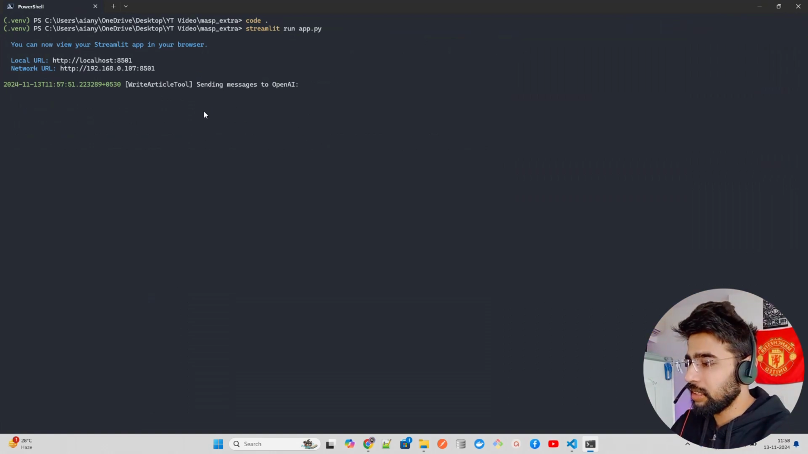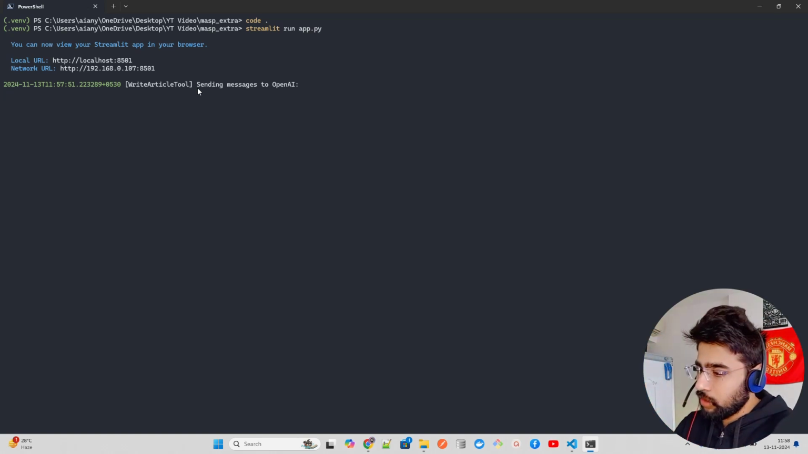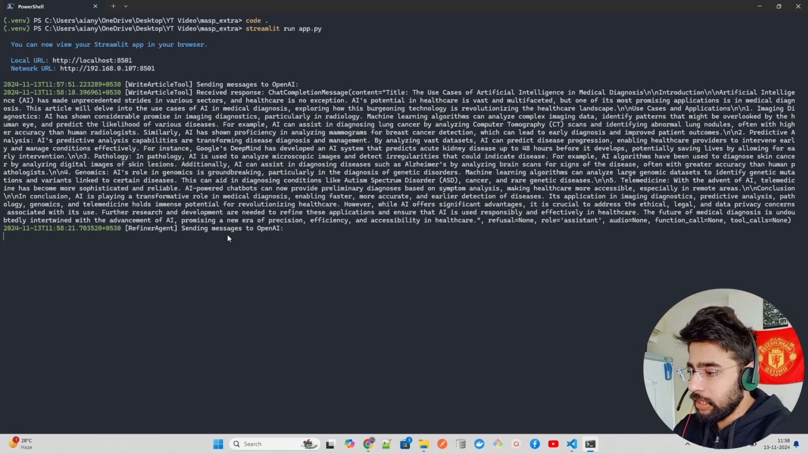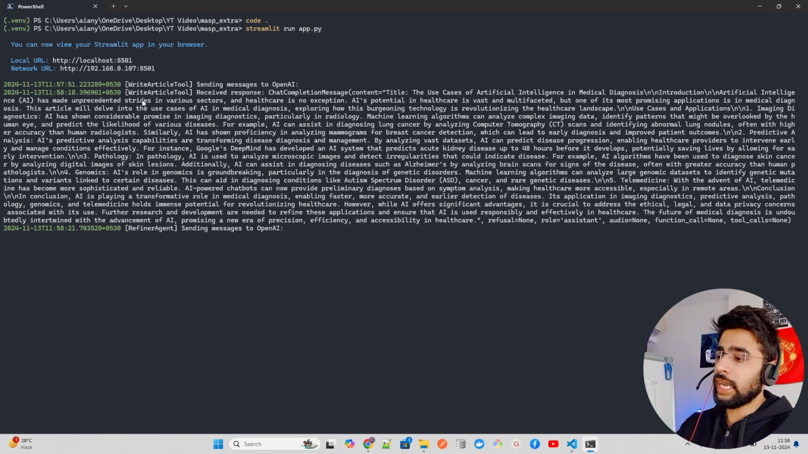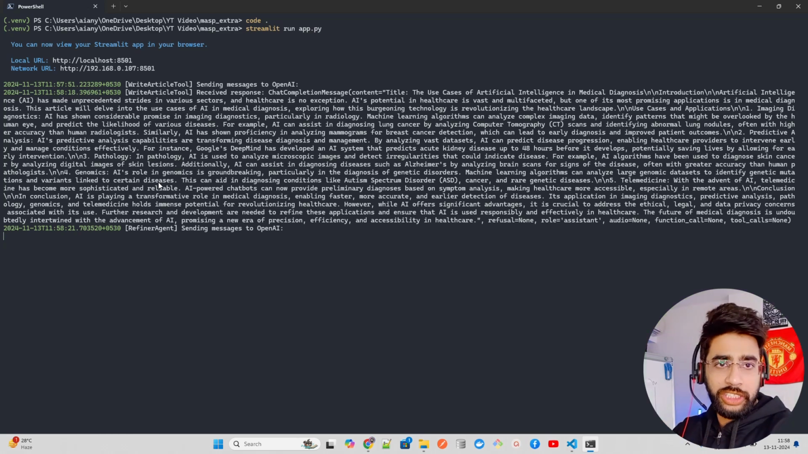If you look at the log, we're going to use Loguru or something. Okay, we'll see. It says sending message to OpenAI, calls the first tool, write article tool. I will explain what a tool is, and how an agent utilizes this tool and an LLM to perform tasks. Now it has received the response, and it's sending again to a refiner agent. So there is one agent who writes the article, one which refines the article, and one who validates the article.